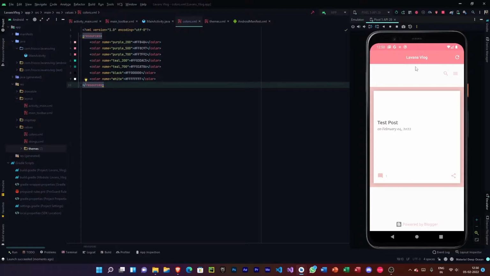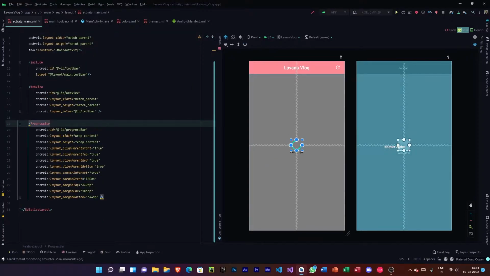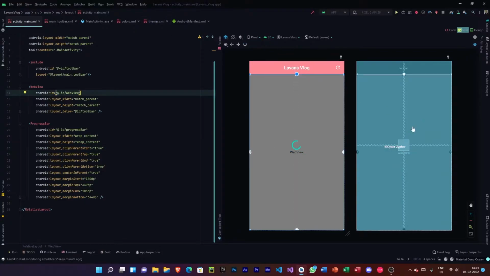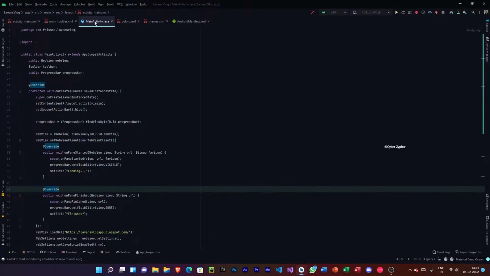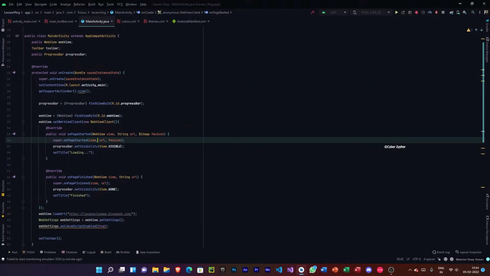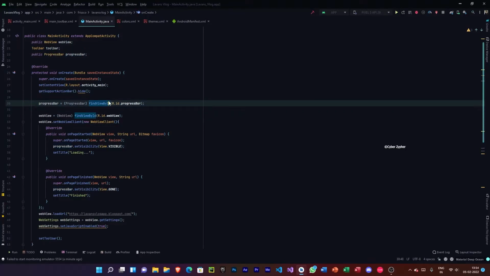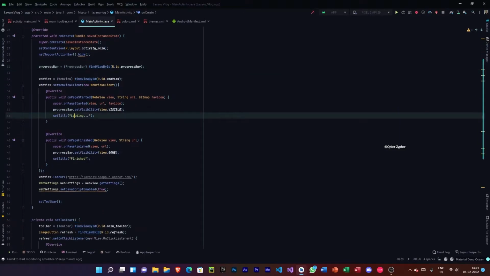We have almost completed the app, but still let's just think what we can do in this app. A few moments later. So guys, here nothing much has been done. I just added a progress bar so that whenever the web page reloads or a web page is loading, this progress bar will appear. Let me just show you the code of the progress bar. So you can see that this is the progress bar's code. So first of all, I initialized the progress bar, and then I called it from the activity.xml.